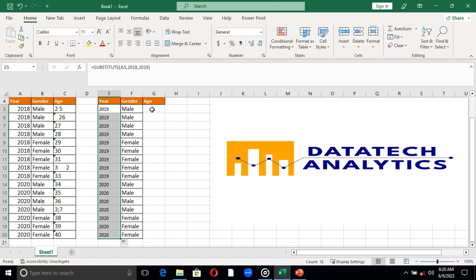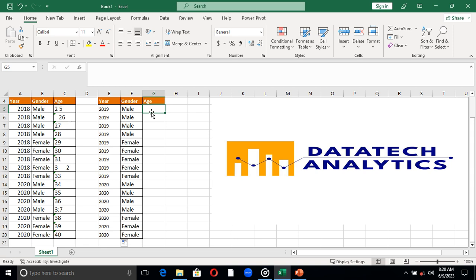Now for this, as I said earlier, that 25 is not an original 25 as we are looking at it. If you also look at this 26, you can see that it is preceded by an apostrophe and a lot of space. So you have to get all this cleaned. There is what we call an unprintable character. Whenever you import data from somewhere, it might come with these unprintable characters, and to remove them, we make use of the CLEAN function in Microsoft Excel.